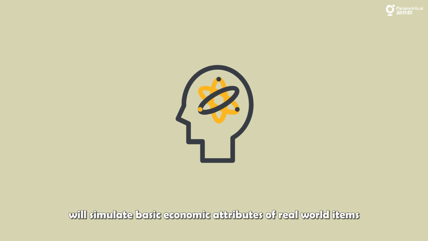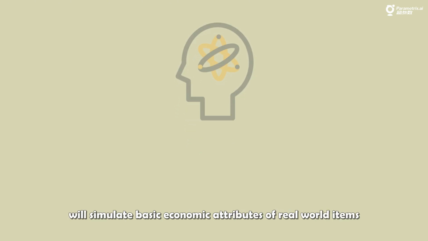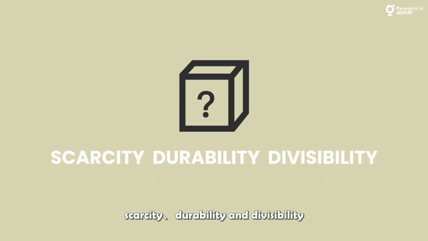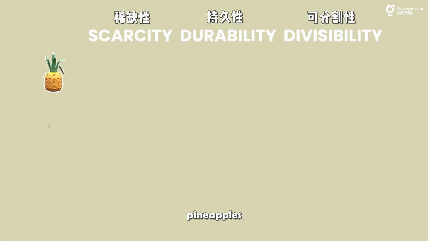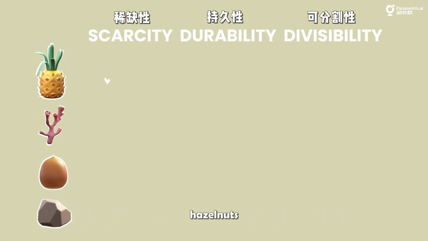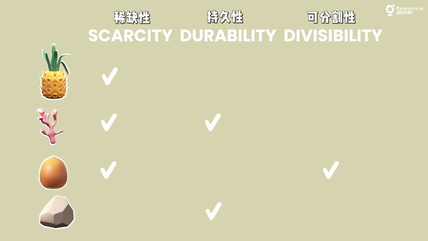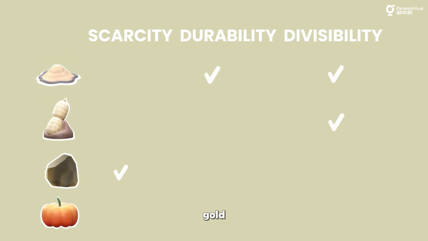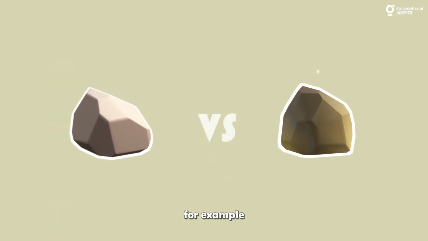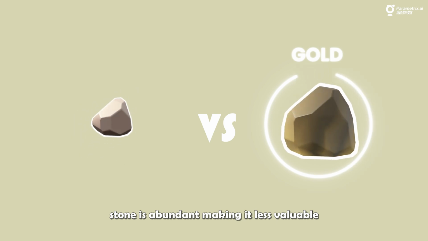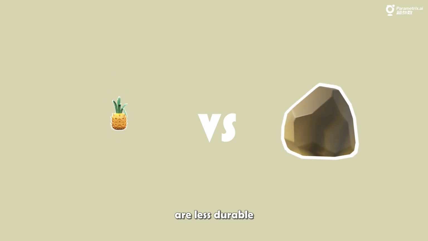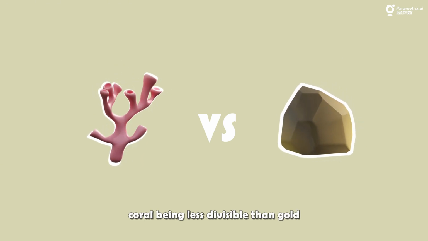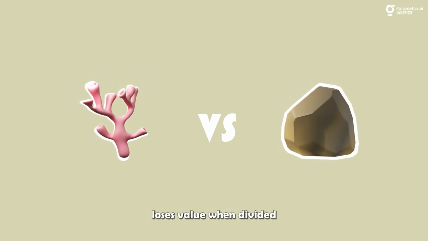We simulate basic economic attributes of real-world items: scarcity, durability, and divisibility, and introduce 8 types of items with these traits: pineapples, coral, hazelnuts, stones, sand, peanuts, gold, and pumpkins. For example, stone is abundant, making it less valuable, while pineapples, which perish after consumption, are less durable. Coral, being less divisible than gold, loses value when divided.